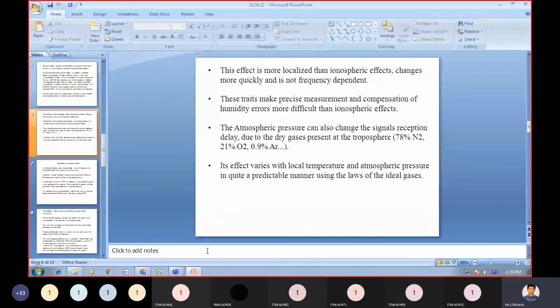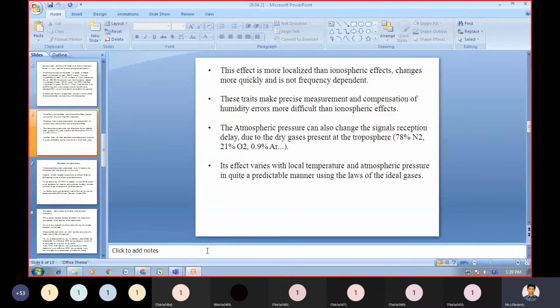The atmospheric pressure can also change the signal's reception delay. So if you are receiving the signal, you will have a delay because of the atmospheric pressure.